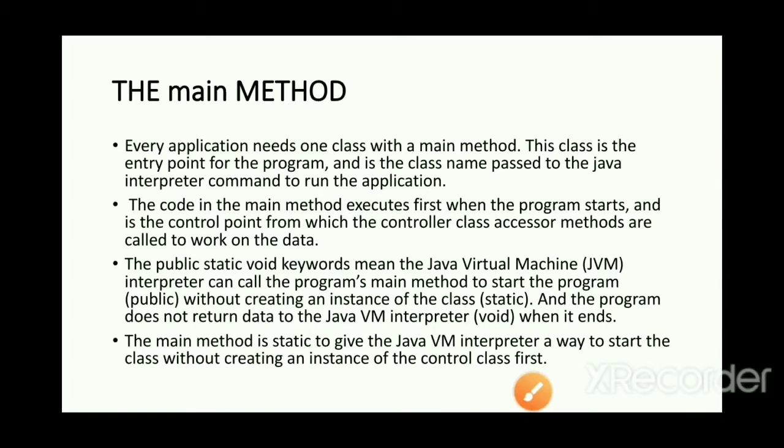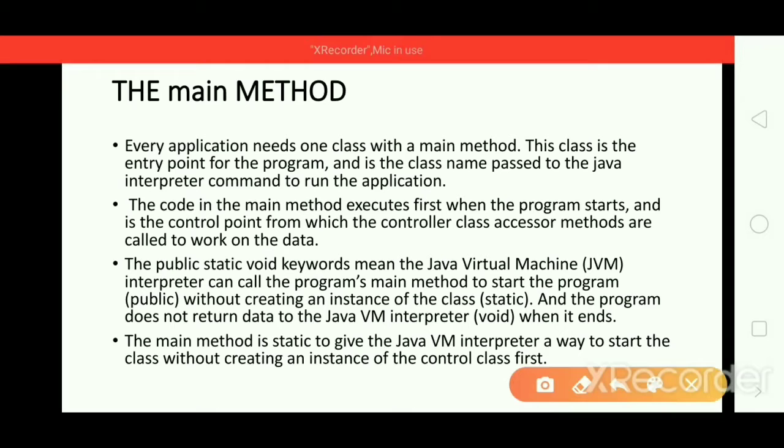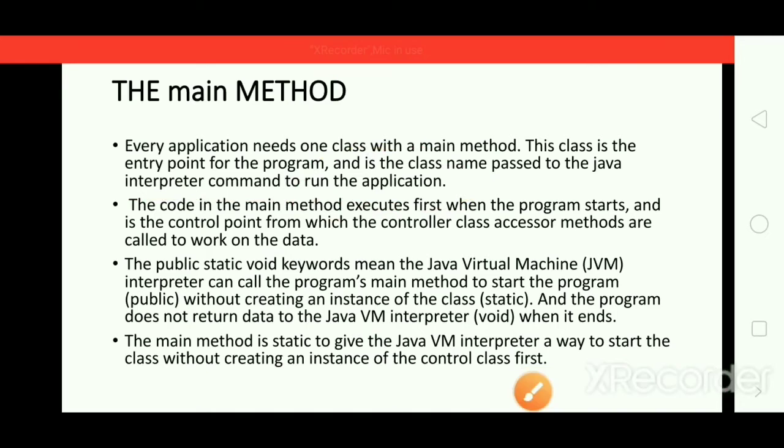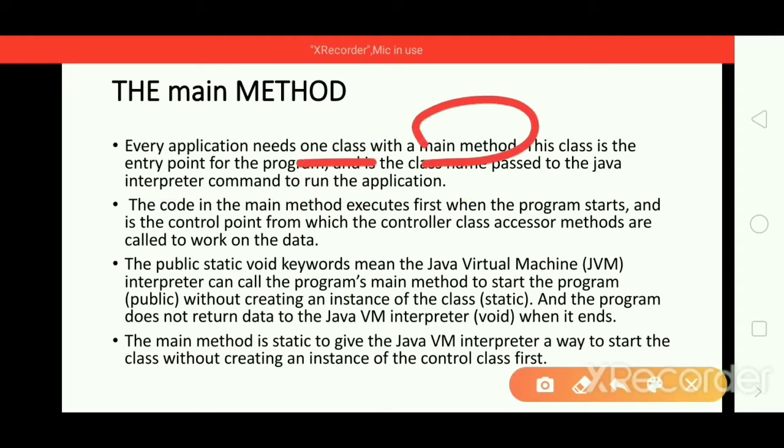In today's class, I am going to explain the main method in your Java program and the coding style of your Java program. Come on, let us start with the main method. Every application needs one class with a main method. This class is the entry point for the program and it is the class name passed to the Java interpreter command to run the application. Each and every application needs at least one class with the main method, and the main method's line is passed to the Java interpreter. Why? To run your application.